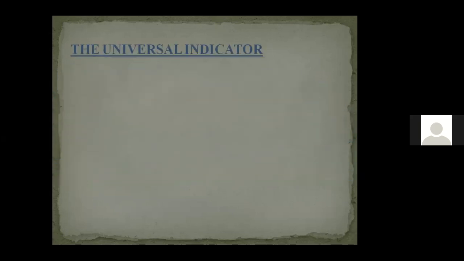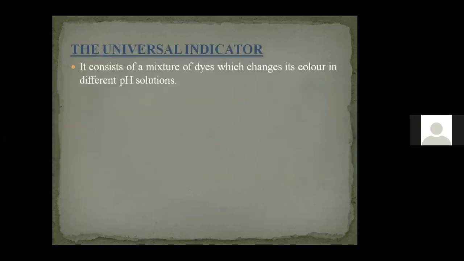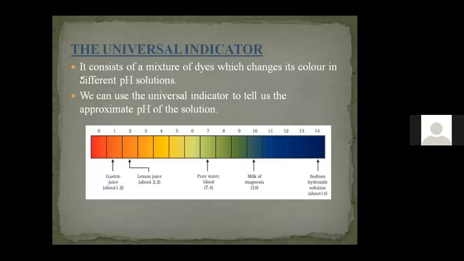Universal indicator is actually a paper strip which contains a mixture of dyes in it. Dyes means different colored substances, or pigments. That changes its color based on the pH of the solution. As the pH of the solution changes, the color of the universal indicator paper also changes. So this is the universal indicator, a paper strip.